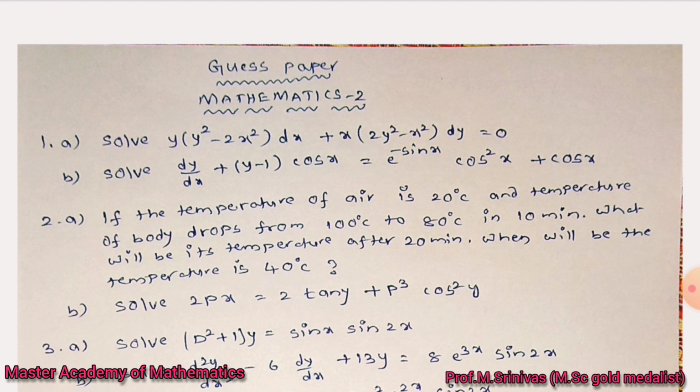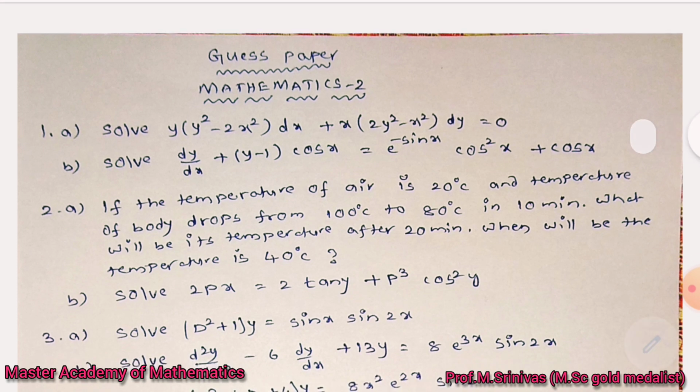So if I look at the first one, 1a bit: solve y(y² − 2x²)dx + x(2y² − x²)dy = 0. This differential equation looks like the form M dx + N dy = 0. If it is exact, you can find out the solution. If non-exact, you can use any one of the 4 methods. But look at this problem. It looks like y f(x,y) dx + x g(x,y) dy = 0 type. So you can use the integrating factor 1/(Mx − Ny) for this problem.